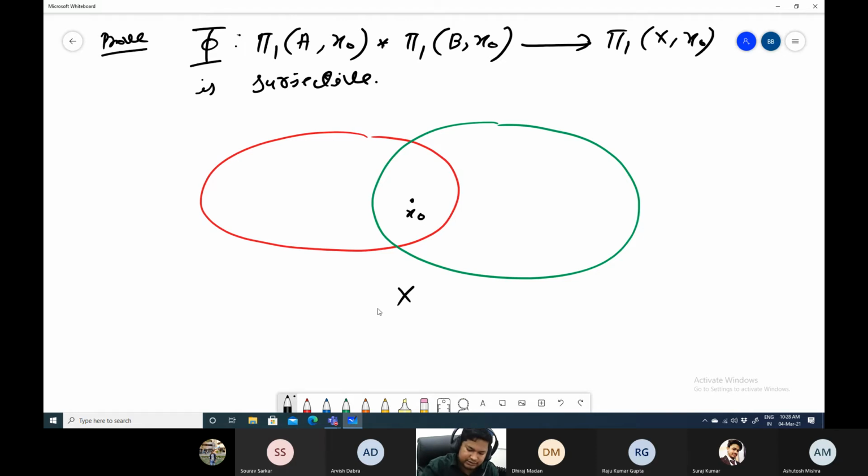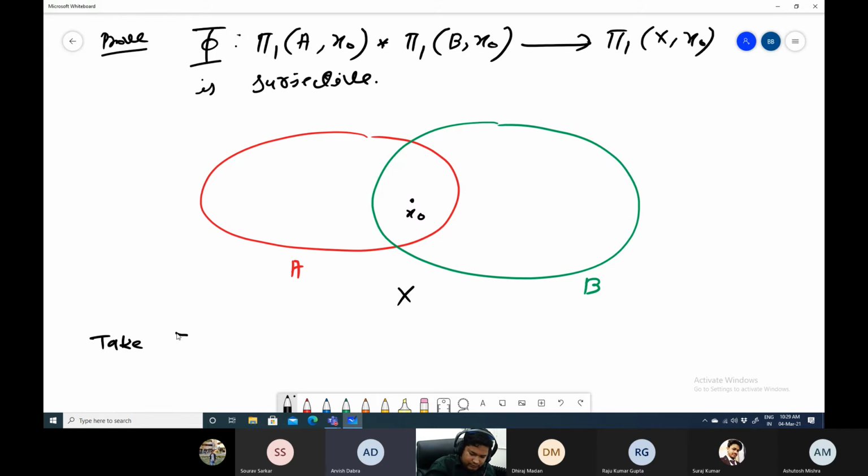And this is my x. So that red one was A, this was B. Okay. Now how to show that it is surjective? How to show that it is surjective? So what do we have to prove?